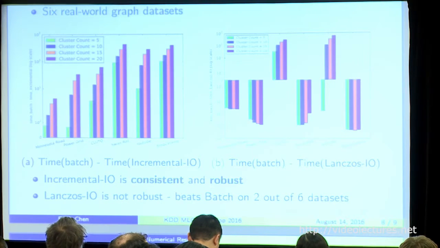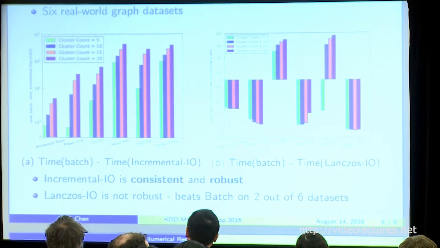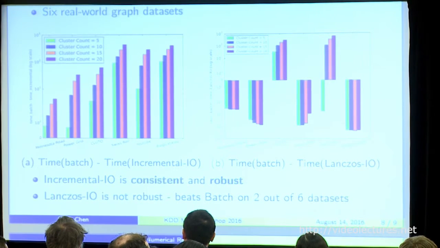However, the right figure shows the time difference between the batch method and the Lanczos method. So you can see Lanczos method is actually not so robust. Among 4 out of 6 data sets, Lanczos IO actually has worse performance. Worse performance means more computation time is needed compared with the batch method. So our conclusion is that incremental IO is more consistent and robust because of this power iteration nature, whereas the Lanczos method, although it's pretty well known for the fixed eigenpair computation problem, in terms of incremental computation is not so robust.